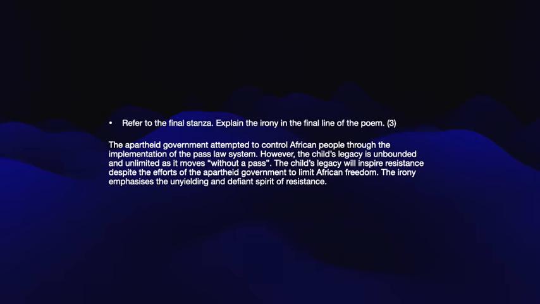And lastly, question 4, refer to the final stanza, explain the irony in the final line of the poem. The apartheid government attempted to control African people through the implementation of the pass law system. However, the child's legacy is unbounded and unlimited as it moves without a pass. The child's legacy will inspire resistance despite the efforts of the apartheid government to limit African freedom.